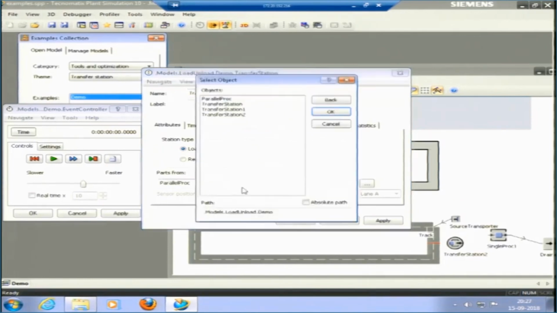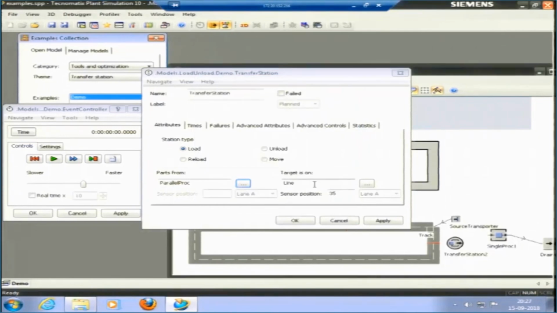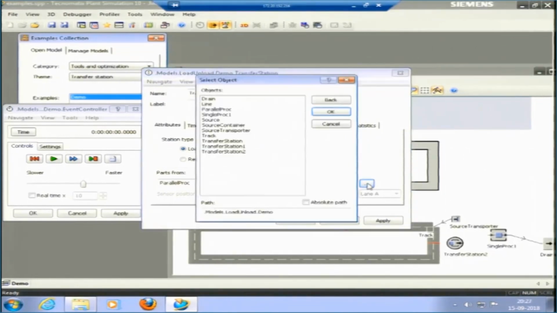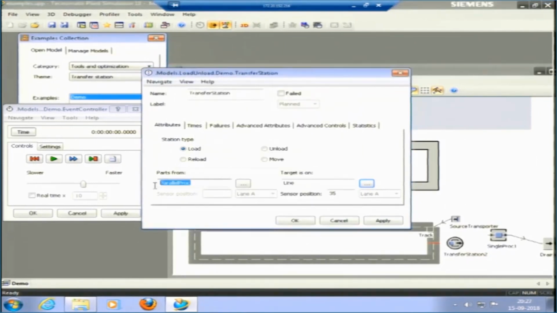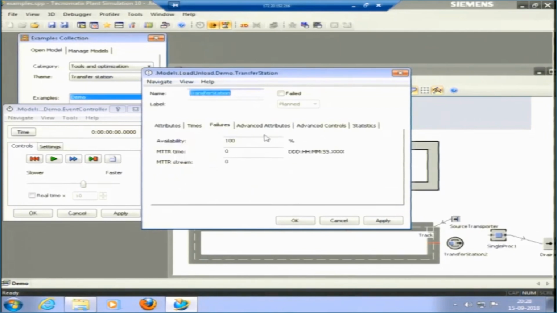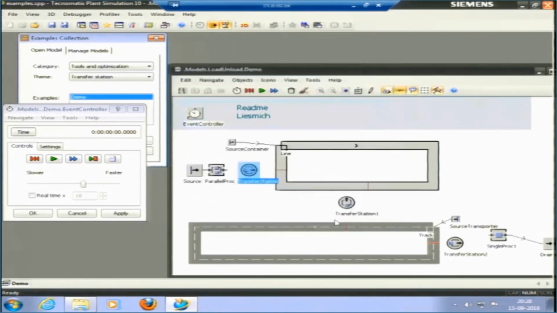We just need to put the name of the process, from which process it will pick the part from the parallel process. Then it will transfer the parts to the line. So, there is no connector required in between. We need to just mention the predecessor and the successor processes here. Sensor position is this one. We can select load, unload, reload, move. So, it is loading the parts. All these attributes, availability is 100%. We can select this. I would not change anything, and let me try to run the simulation.